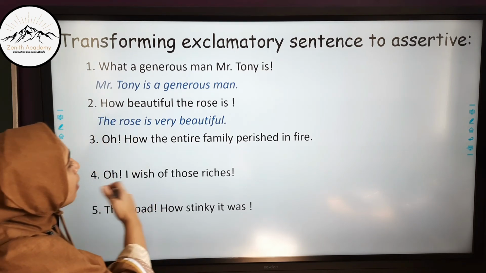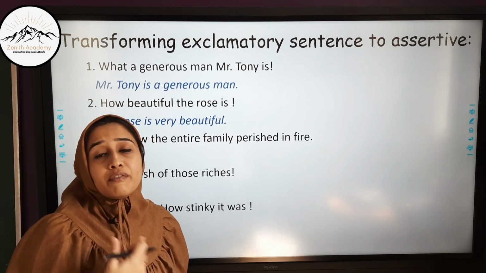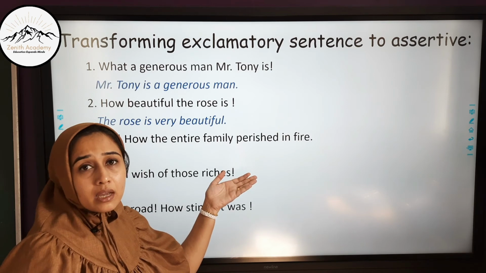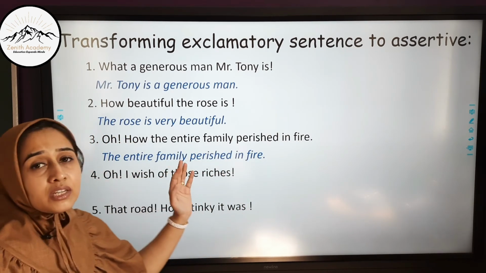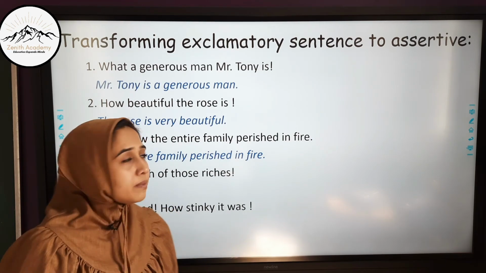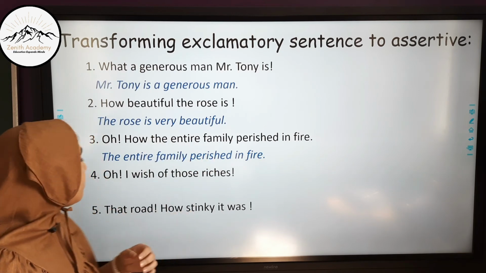Oh, how the entire family perished in fire! Now this is conveying grief. It is actually showing how much you grieve about the family. Whereas in the assertive sentence, the entire family perished in fire, it looks very plain. It does not display any emotion. Always remember to remove the exclamatory mark.